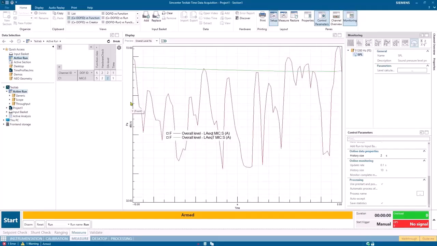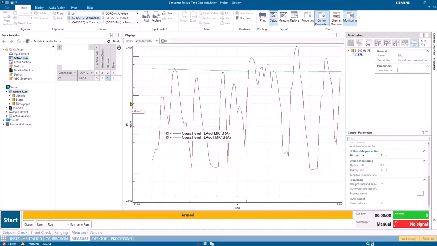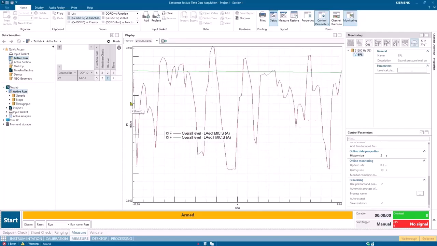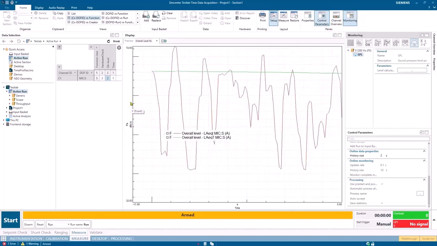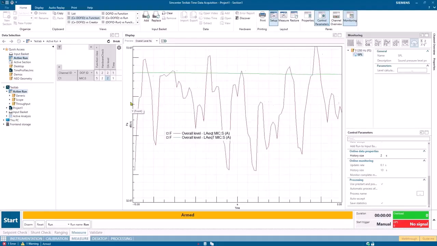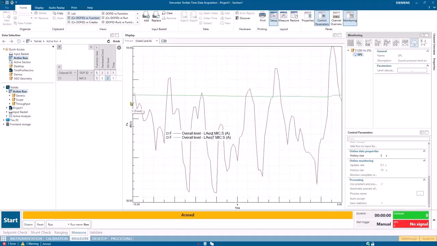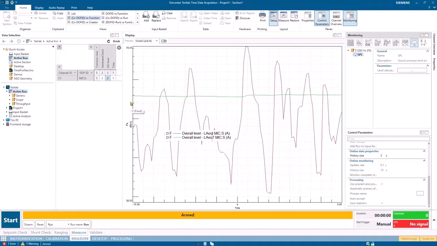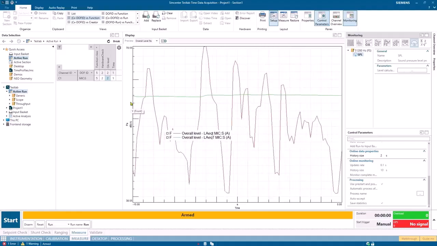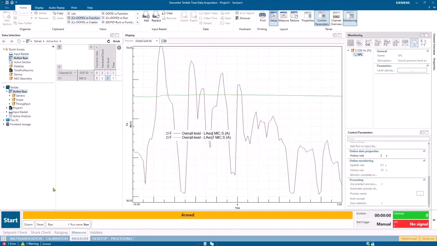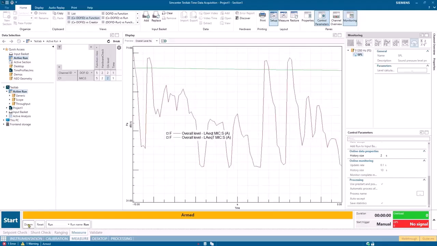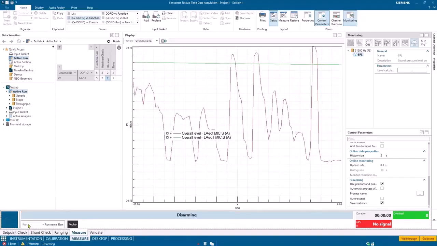The red is the equivalent sound pressure level averaged over every 0.1 seconds, so it's pretty fast in terms of fluctuation. The green level that you see on the screen is if you took all of this sound that's happened since I started, that would be the equivalent sound pressure level, a single number value that represents all of the sound that happened since the beginning. So that's what it looks like in live acquisition.